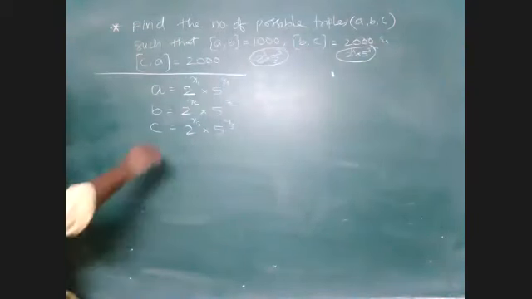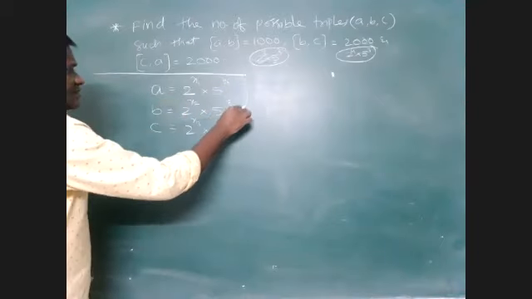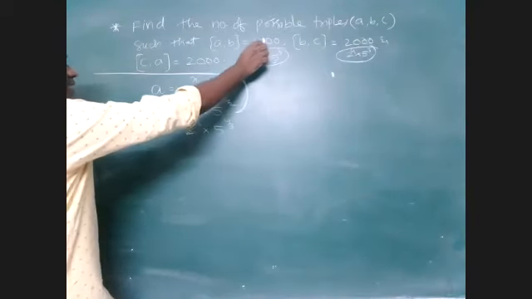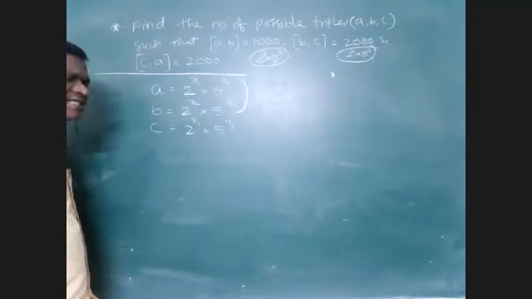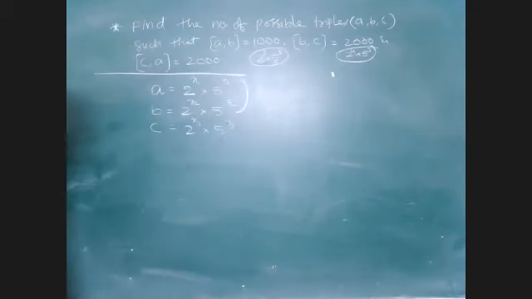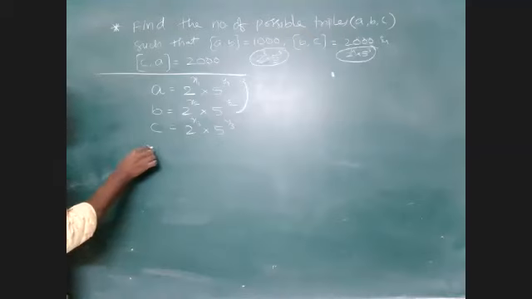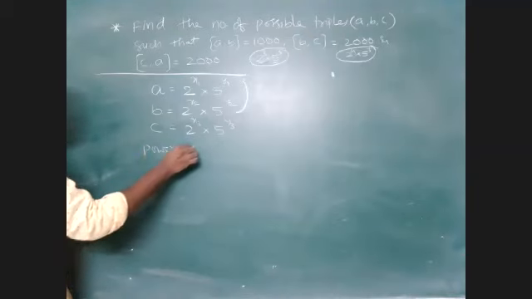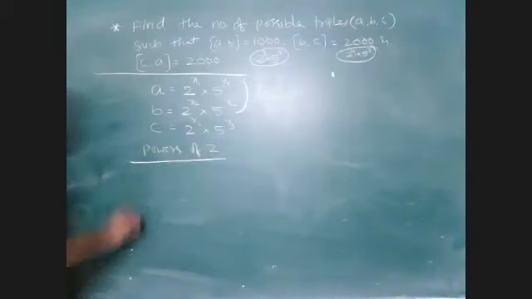Then coming to A and B here, if I consider A and B, the LCM is 1000. LCM is 1000 means the power of 2 should be 3 and the power of 5 should be 3. So I am taking the powers of 2 first, focusing on the powers of 2.